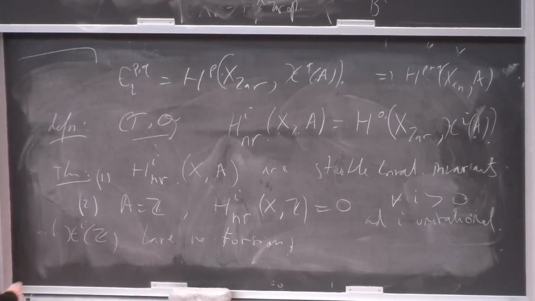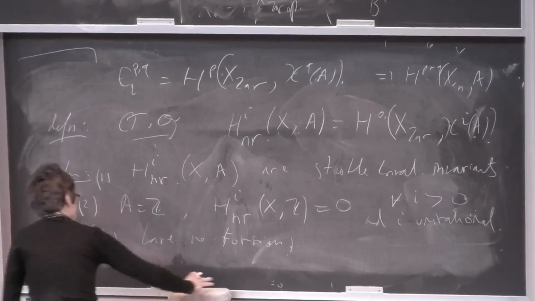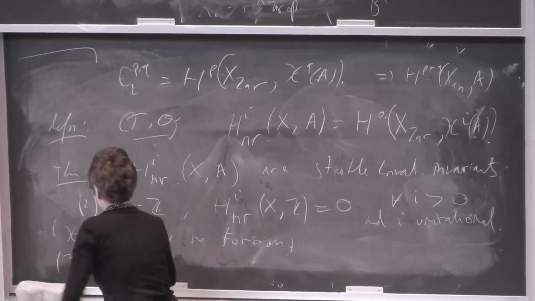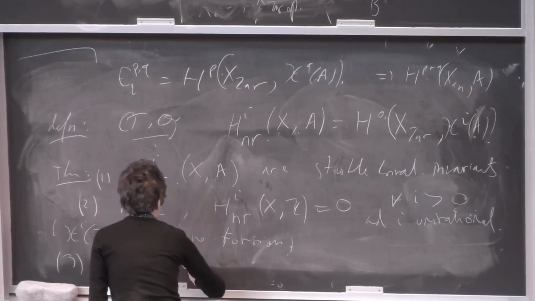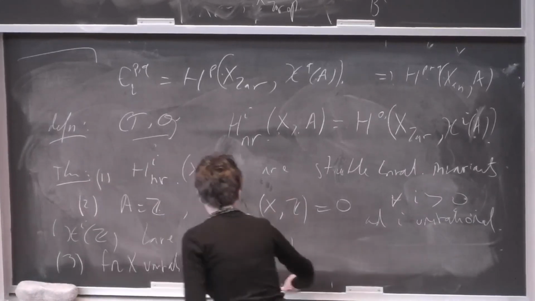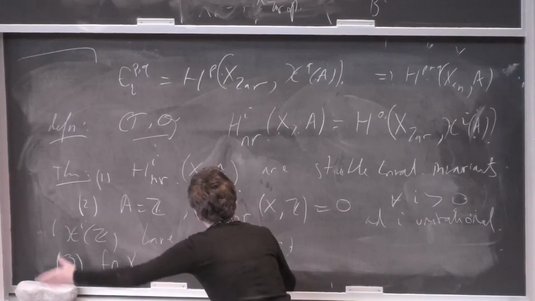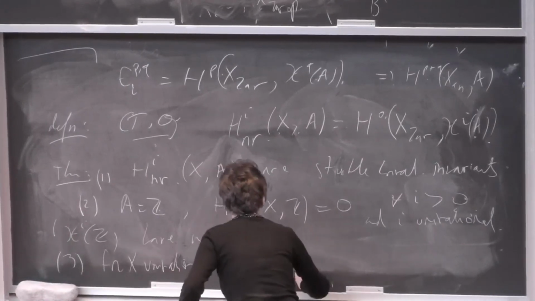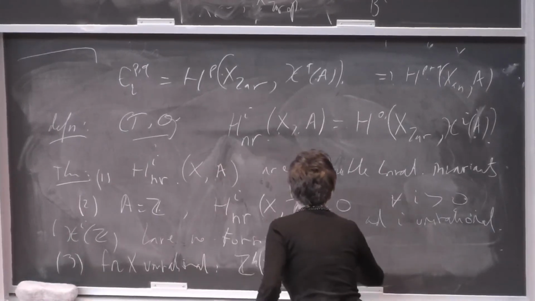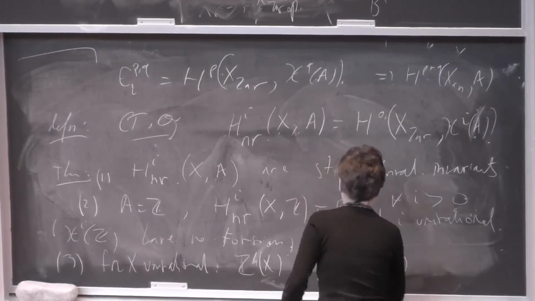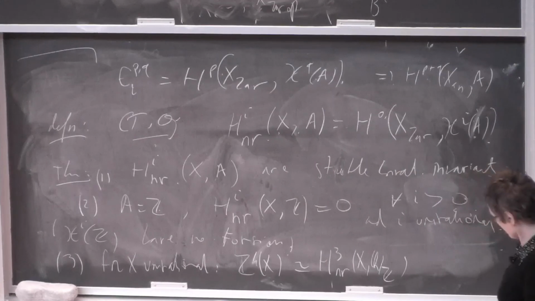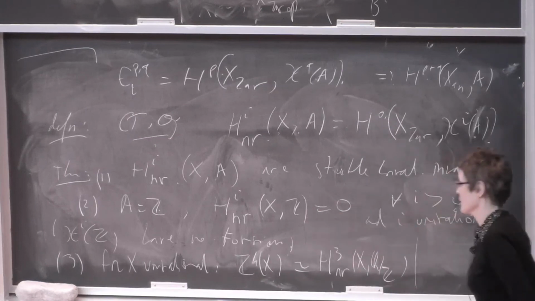And the last point is that for X unirational, the group Z^4 of X that I mentioned is in fact H^3, the third unramified cohomology group with coefficients in Q over Z. So we need, as I said, torsion coefficients.